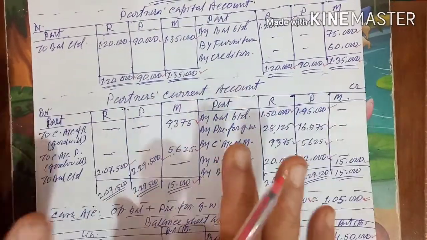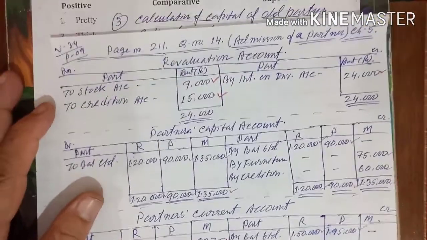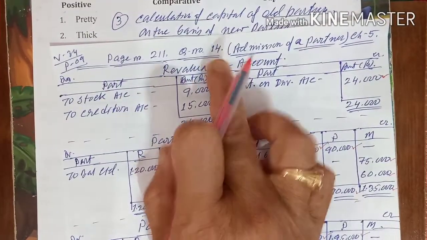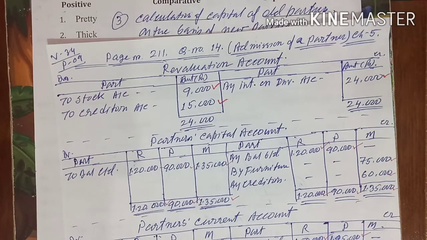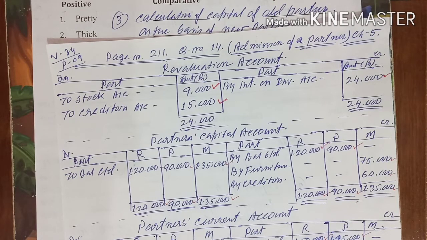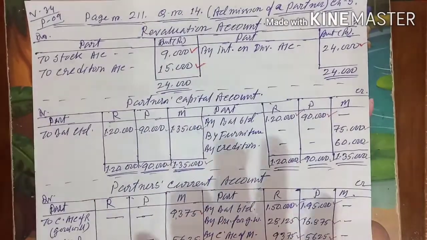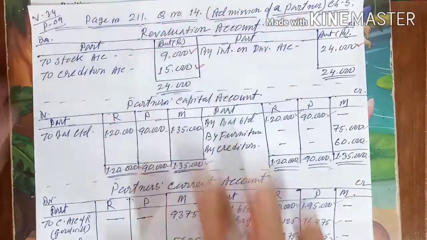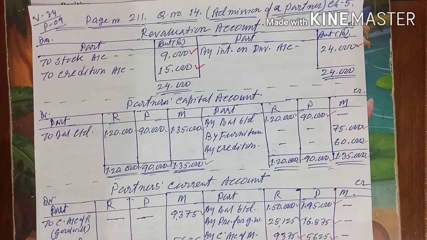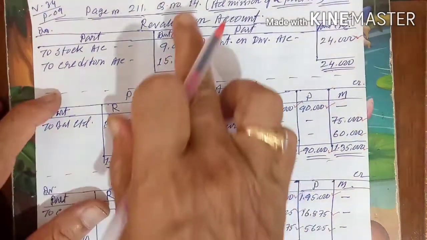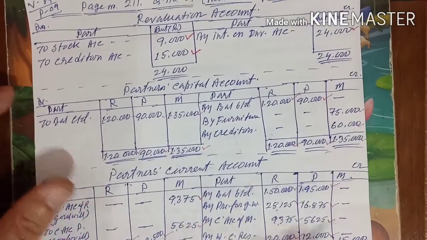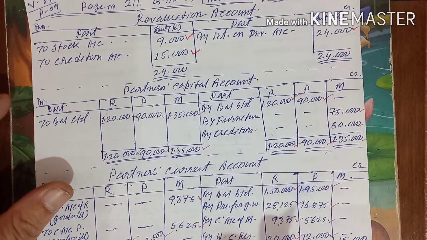And this is question number 14. After doing question number 14, then question number 15 and 16. Question number 15 is homework, you will do it, and in the next video I will solve question number 16. I told you that I selected hard types of questions where adjustments are given, and I want to solve questions like these here.